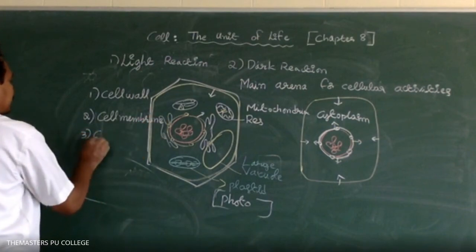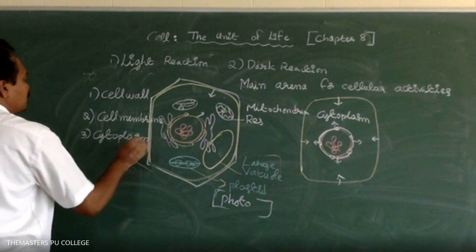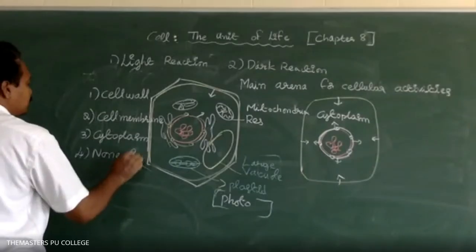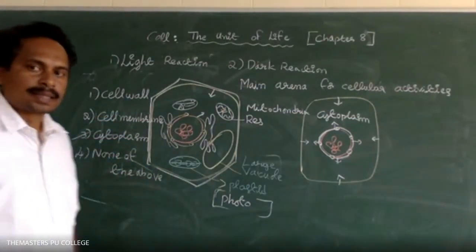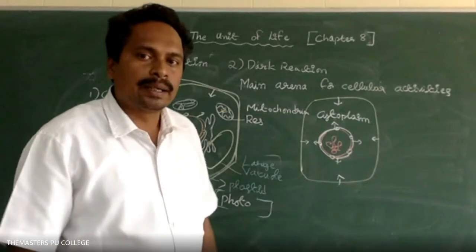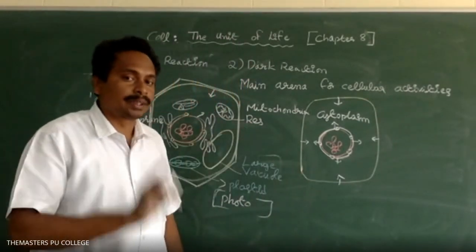Option 3 is cytoplasm. Very good. Option 3, cytoplasm, is the correct answer. Cytoplasm is the main area for cellular activities.